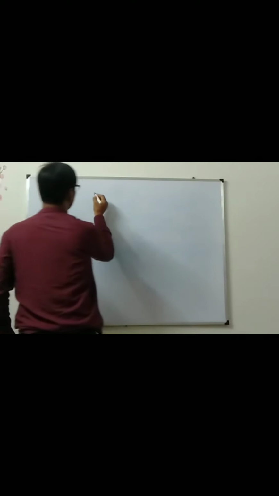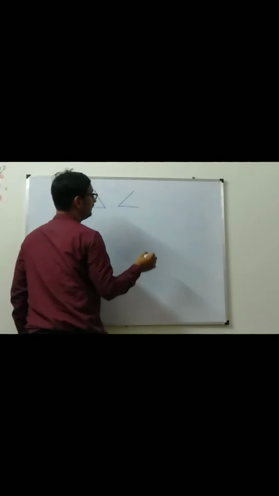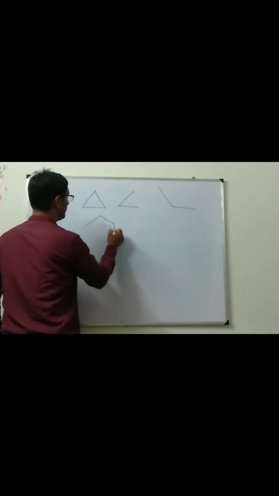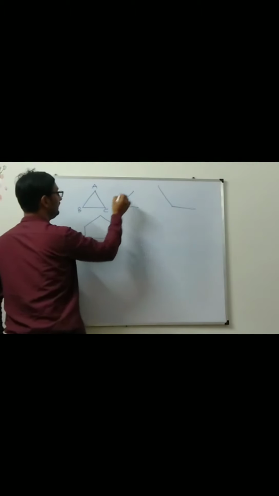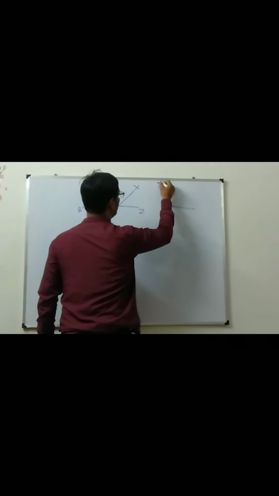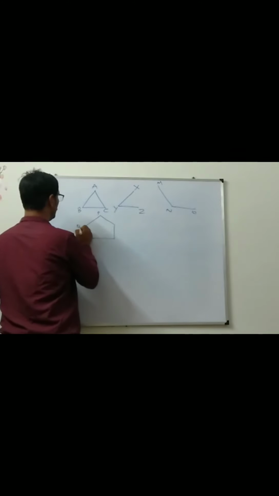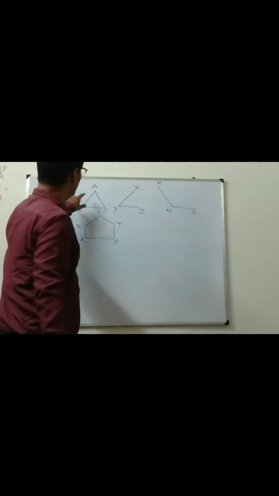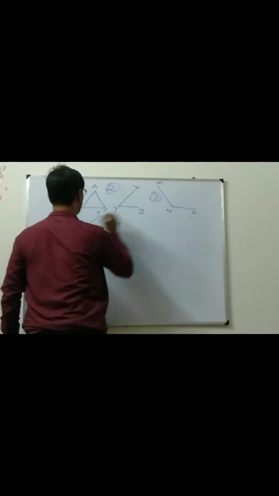There are certain figures. This is one figure. This is another one. This is another one. Name it. A, B, C, X, Y, Z, M, N, O, P, Q, R, S, T. You name it. This is number 1, number 2, number 3, number 4.